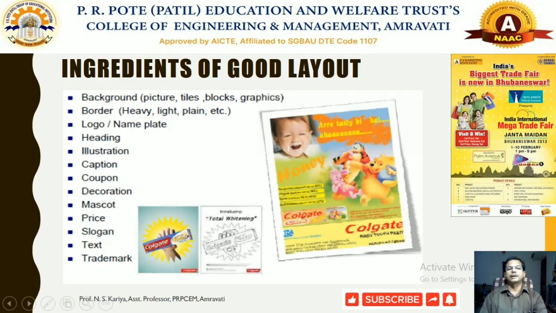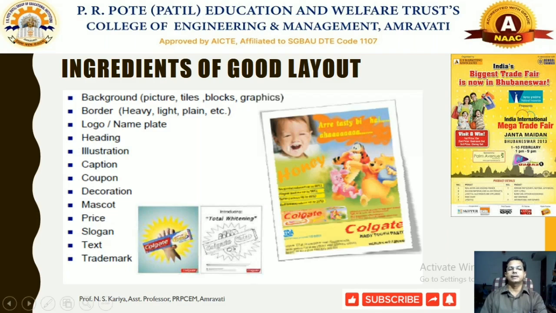It includes a border, heavy border, or sometimes light or plain borders. Logo and nameplate are used, along with heading, illustration, captions, and some related information depicted in particular patches. Coupons would be there, and decoration, and some types of mascots, for example Gattu, and also in 7up, where a mascot has been there.